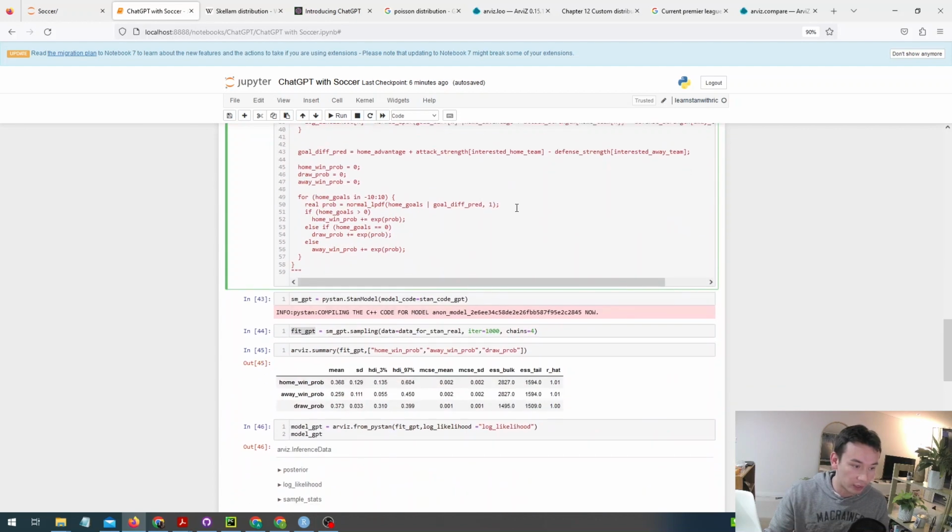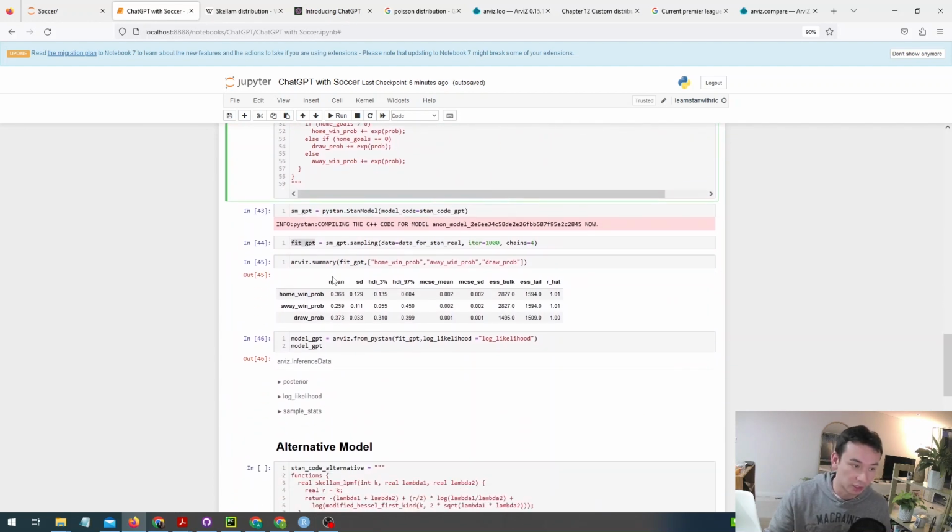And when we scroll down to the results, we can see what the results are. As I mentioned before, the result for the away team winning is 26%, and the result for Manchester United in this case winning, so away team in this case was Newcastle, Manchester United was the home team, is 37%. Maybe that seems slightly off given the relative positions of where Newcastle and Manchester are currently.